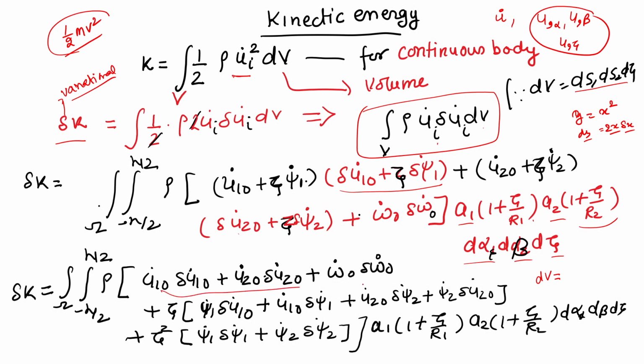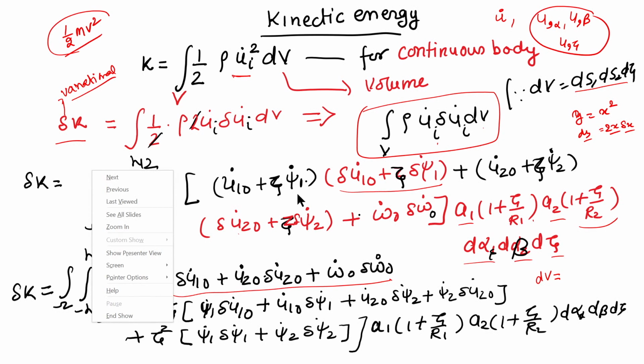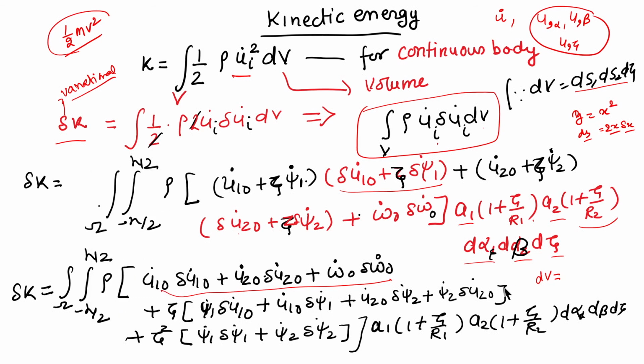They will be kept together. There are terms where zeta comes, we can take it common, with psi1 and then again u10; those terms come together. And there are some terms with zeta square, so these terms come together.